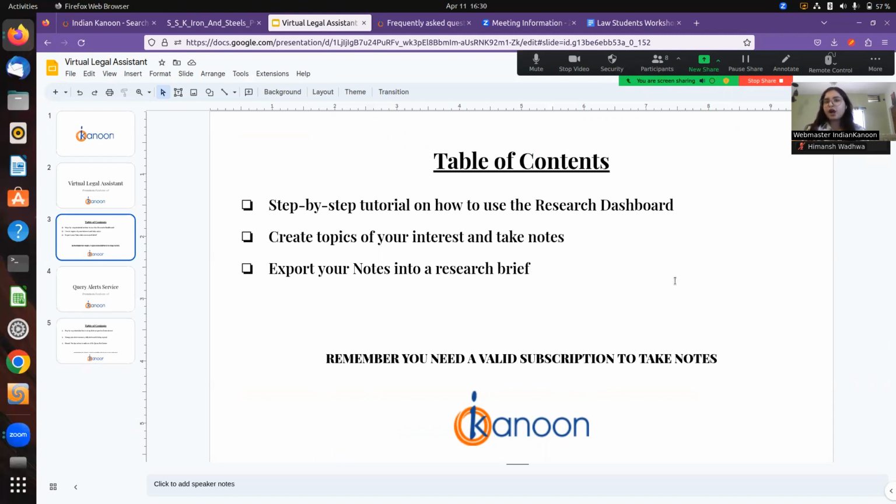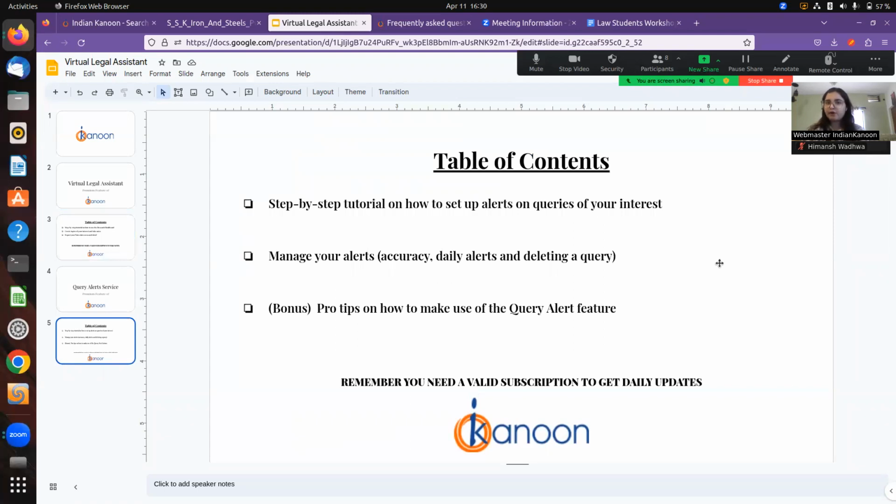We also discussed how you can collaborate with other researchers online, or if there are students in this workshop, how you can collaborate with your peers in various research projects and create your research drafts or your assignments together. And finally, in the query alert service, we went through a step-by-step on how you can set up a query alert. We also discussed how you can select the relevancy of your alerts, if you want daily alerts or not, and how to delete a query alert. And we also gave you a few tips on how you can use the query alert feature.